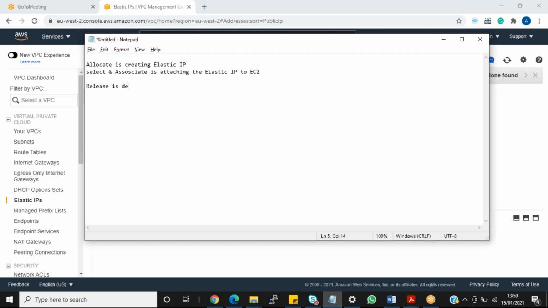I haven't attached it because I don't have an EC2 instance. Maybe after the practice, create your EC2 instance. Then select your IP address and associate it with your EC2 instance. This is what Elastic IP is. Now let me share back my screen.